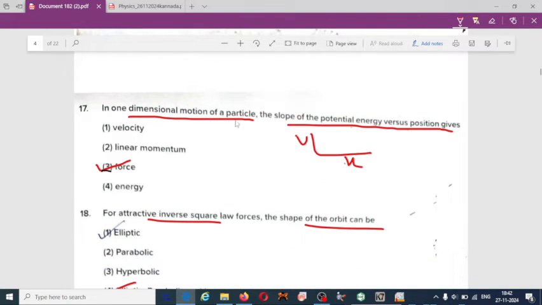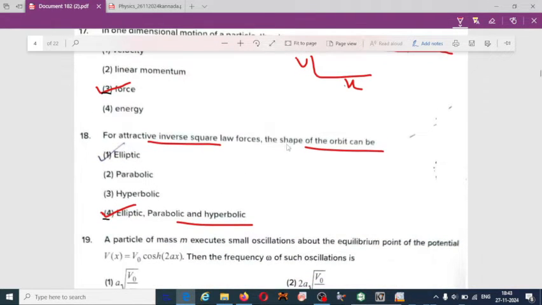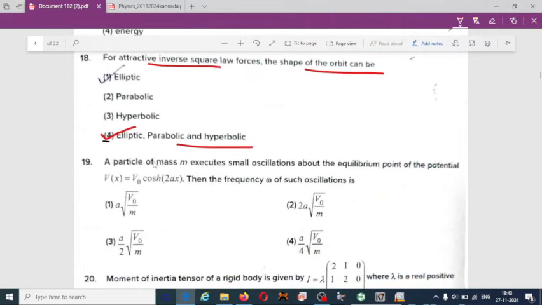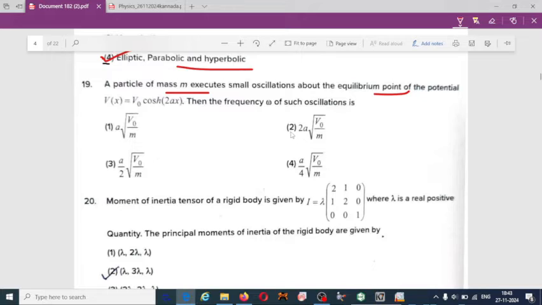In one-dimensional motion of a particle, the slope of the potential energy versus position gives force. I have explained in the previous video. For attractive inverse square law of force, the shape of the orbit can be elliptic, parabolic, hyperbolic, as I said. A particle of mass m executes small oscillations about the equilibrium point of the potential V(x) equal to V naught cos 2ax. Then the frequency omega of the oscillator is given by option 2, 2a root V naught by m.